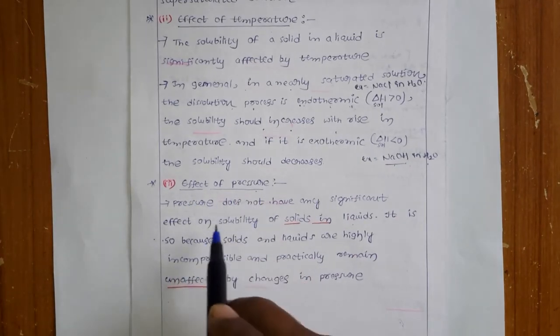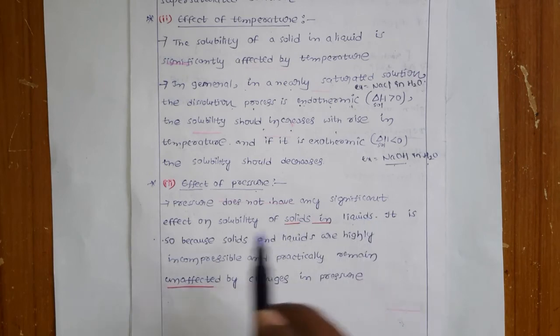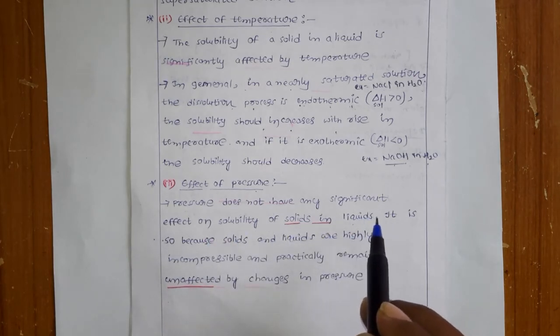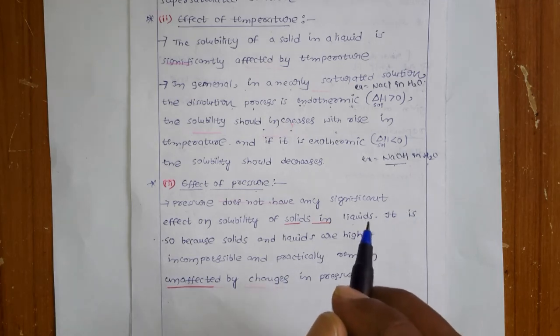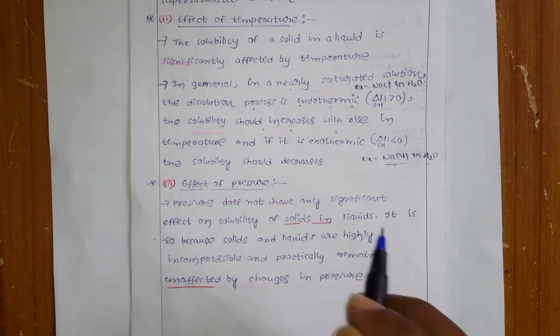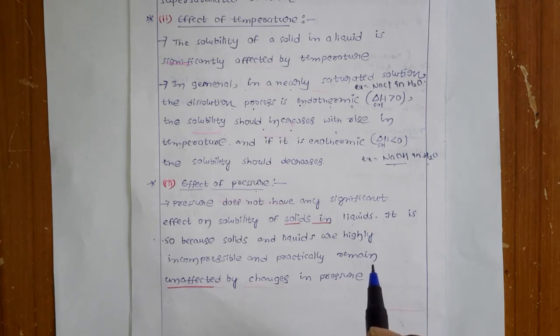So generally the pressure does not have any significant effect on the solubility of solids in liquids. The best example: take sodium chloride and dissolve it into the water, add more sodium chloride and try to increase the pressure. How can you increase the pressure? You increase the pressure by making some kind of arrangement, some piston.